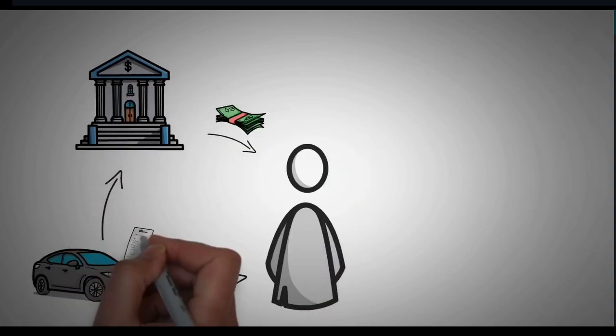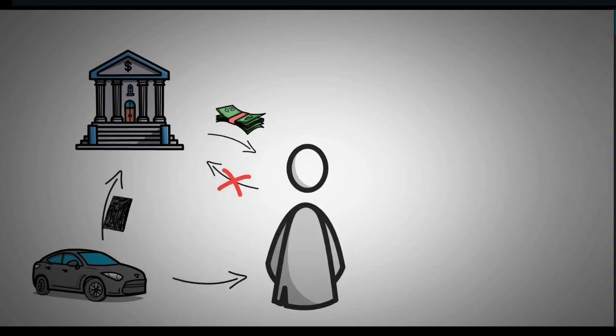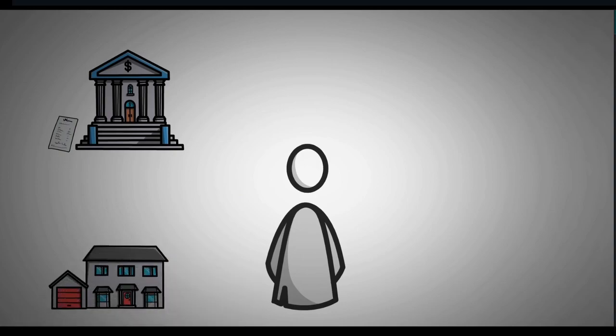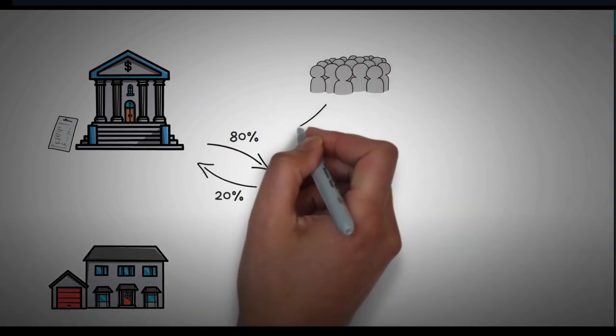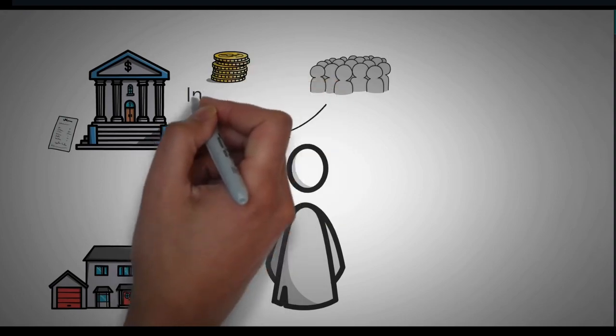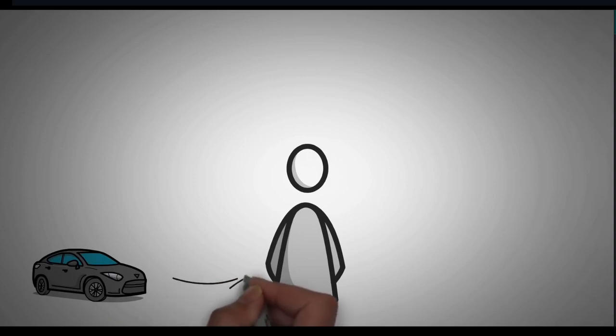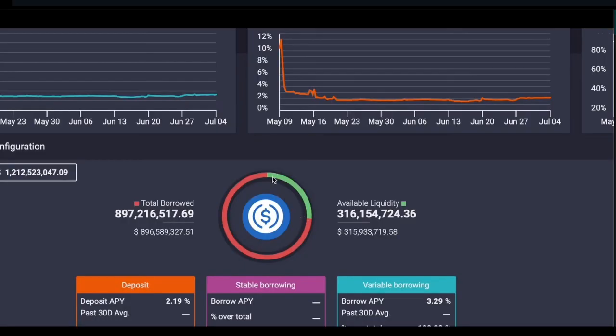Aave Protocol is a leading DeFi lending platform that introduces innovative features like uncollateralized loans, also known as flash loans, and interest-bearing deposit tokens, making it crucial to understand for anyone looking to engage with advanced decentralized finance applications. Its open source, non-custodial framework represents a shift towards more transparent and accessible financial services within the blockchain ecosystem. While we want to know how the protocols work, you must know how it looks and how the Aave UI works. So watch this guide to understand how it's used.